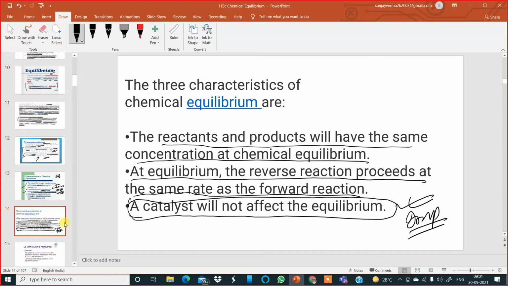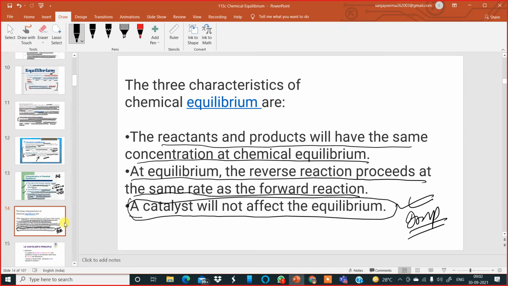This has been a question in a competitive examination. They have given four options about whether a catalyst affects or does not affect the equilibrium, and you have to select the correct answer. So remember, this is one of the characteristics of chemical equilibrium: a catalyst is not going to affect the equilibrium. It can only help the equilibrium to be attained faster, but it will not affect the equilibrium.